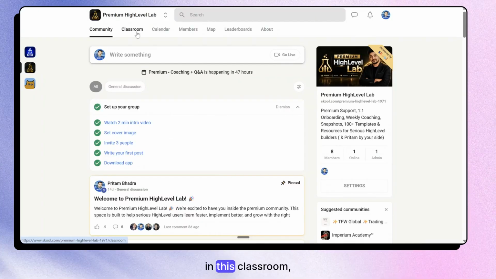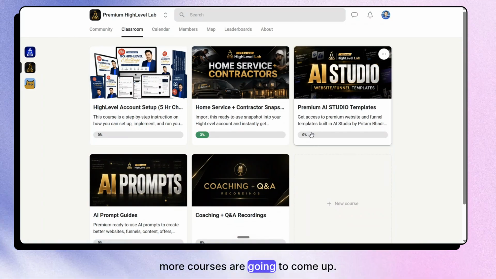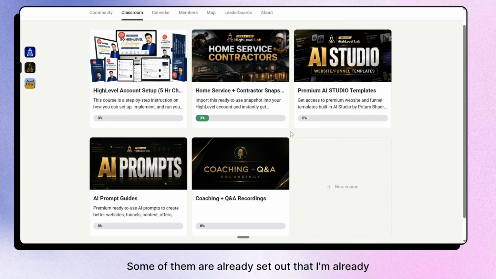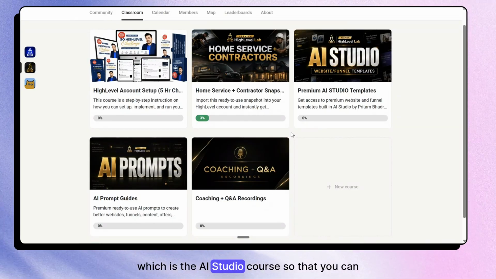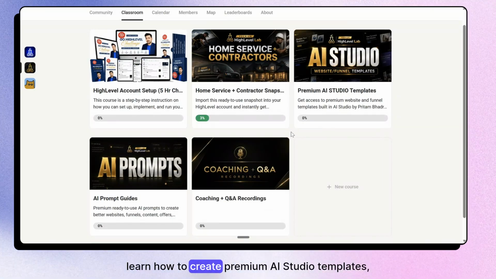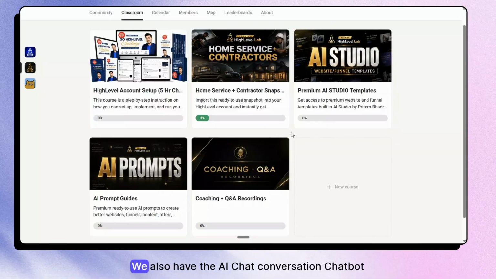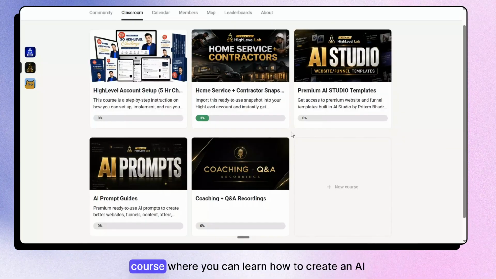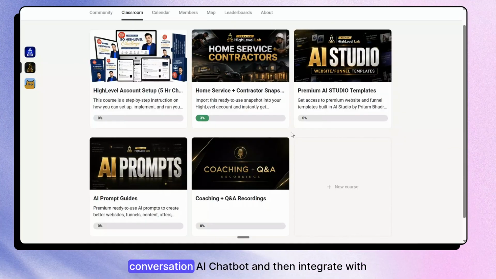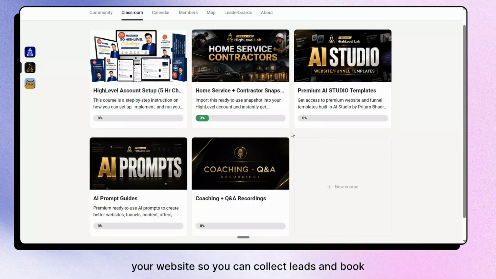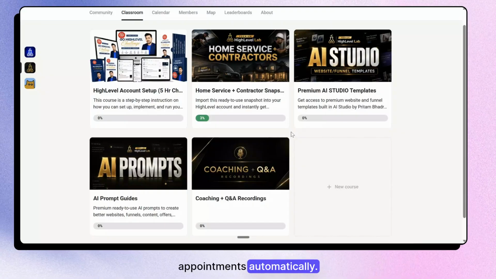By the way, in this classroom, more courses are going to come up. Some of them are already set out that I'm already working on, which is the AI Studio course, so that you can learn how to create premium AI Studio templates for your business, for your clients. We also have the AI chat conversation chatbot course, where you can learn how to create an AI conversation chatbot and then integrate with your website, so you can collect leads and book appointments automatically.